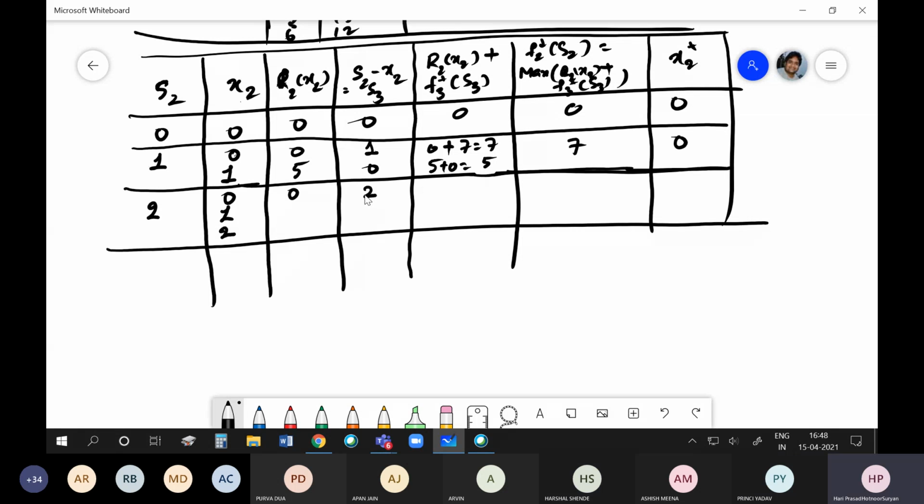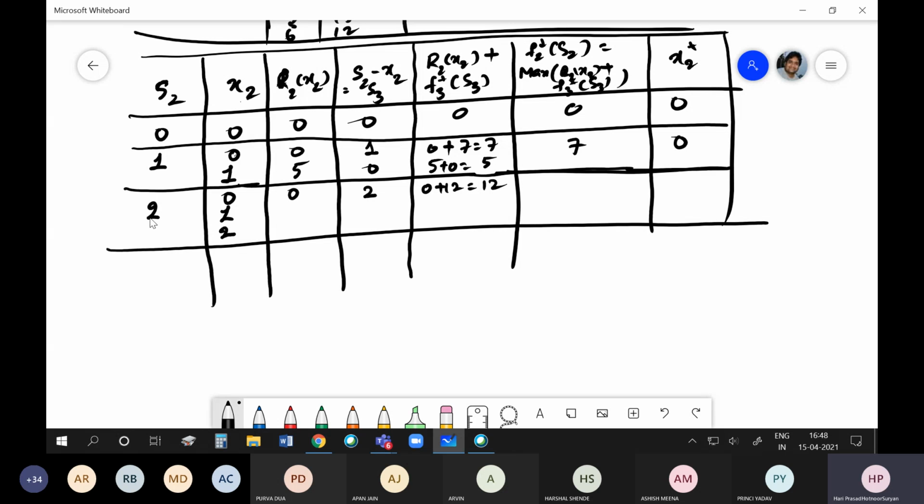If I give 2 units to him, what is the maximum benefit I get? You go to the previous table, and you can see that it is 12. So 0 plus 12, which is 12. R2 of X2 is 0 plus F3 star of S3.